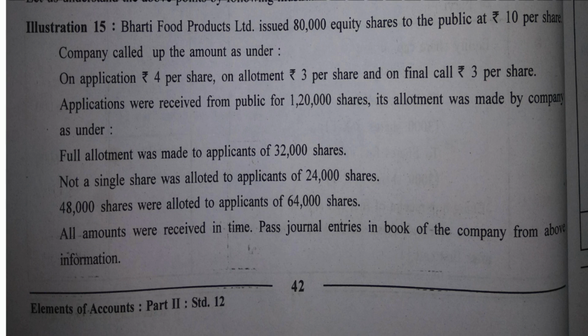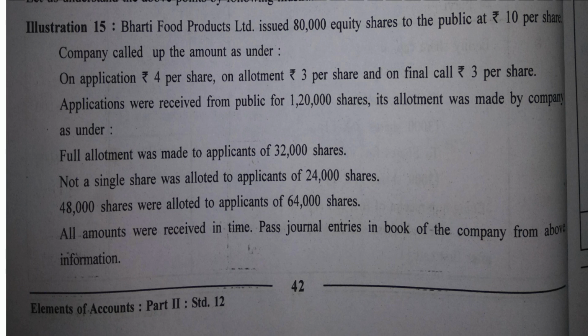Yes? So, overall allotment of shares, if you will see, 32,000 plus 48,000. 30 plus 40, 70. 72,000 plus 8,000, 80,000. Which is this 80,000. Yes? Obviously, the company has issued 80,000 equity shares.